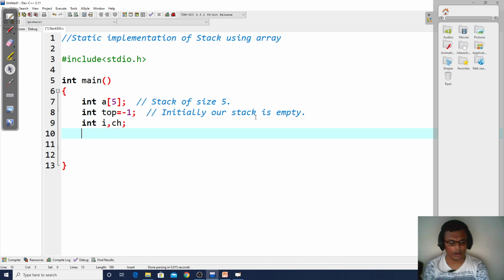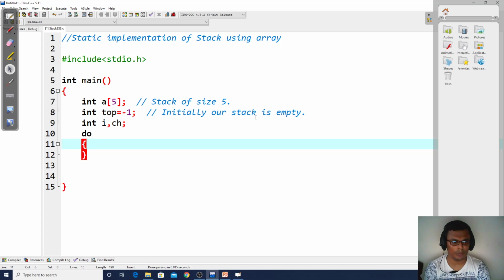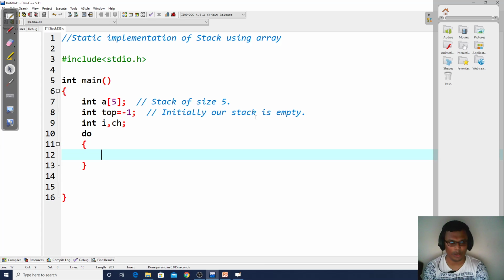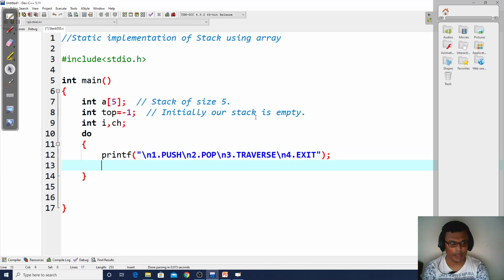So we have to run this menu in the form of a do while loop. What we run in the do while loop is what operation the user wants to perform: 1 is push, 2 is pop, 3 is traverse, 4 is exit. These 4 choices will be given to our user. After that we are going to scan, that is take input from our user in the form of choice. The user will enter either 1, 2, 3 or 4.